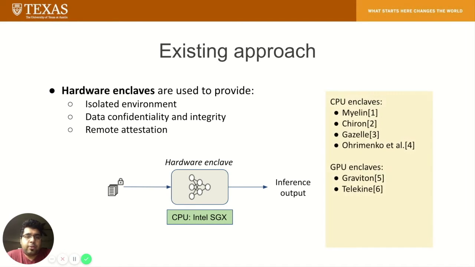A bunch of ML privacy work like MiniLin from UC Berkeley and Chiron from UT Austin and others uses CPU enclaves, while GPU enclaves are incubated by works like Graviton or Telekine. But there is a dearth of ML accelerator enclaves, given the large number of ML accelerator papers which are published in academia and deployments in industry.